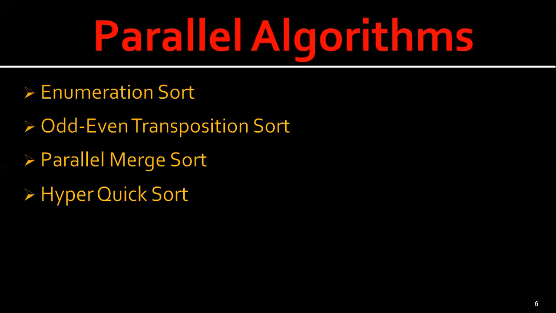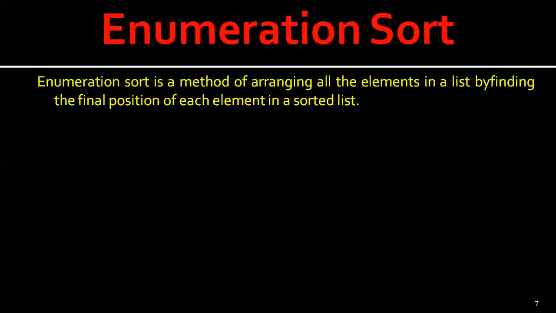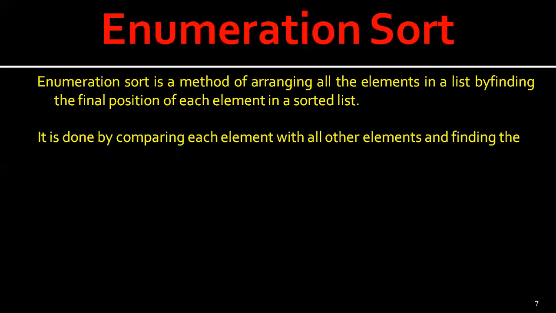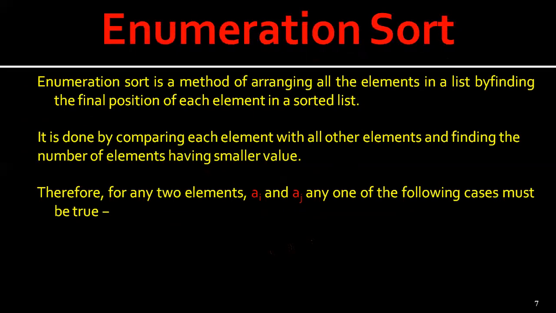Now, the first one is enumeration sort. Enumeration sort is a method of arranging all the elements in a list by finding the final position of each element in the sorted list. This can be done by comparing each element with all other elements and finding the number of elements having a smaller value.